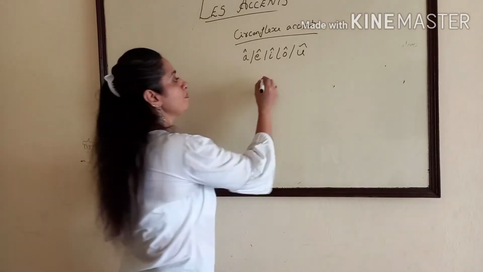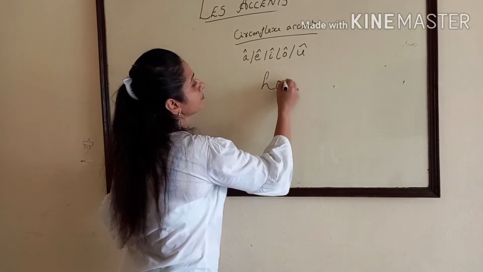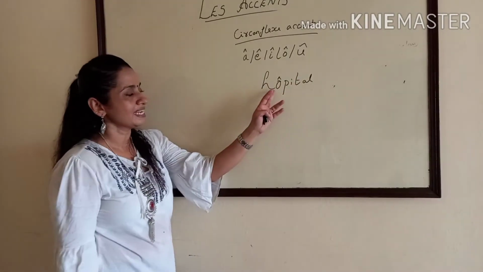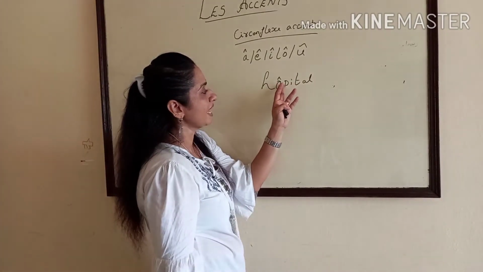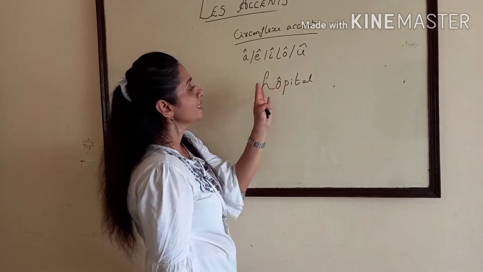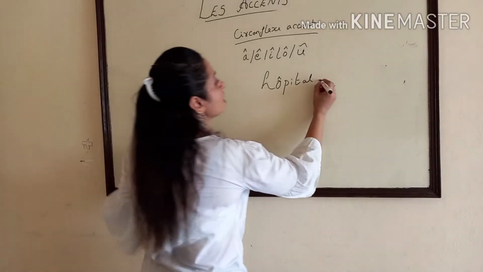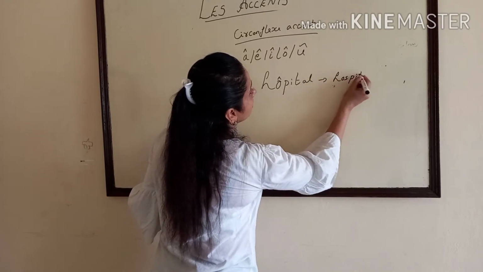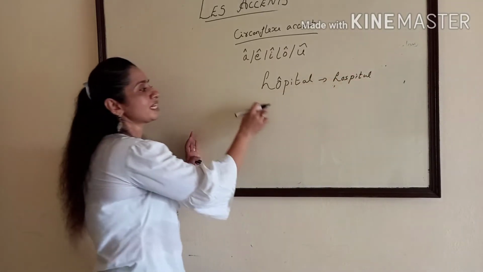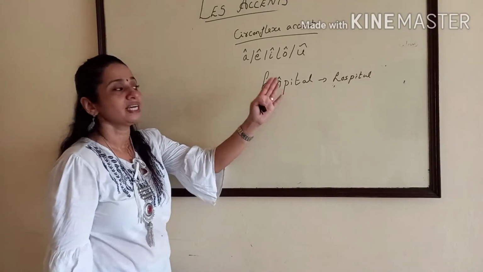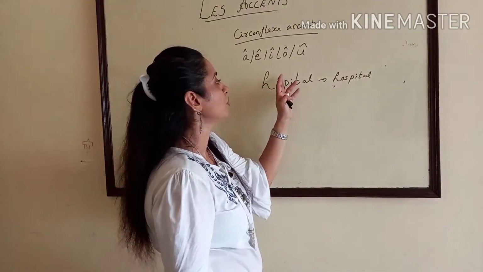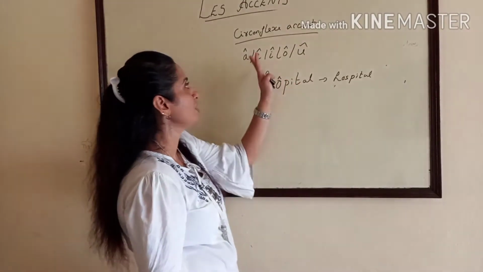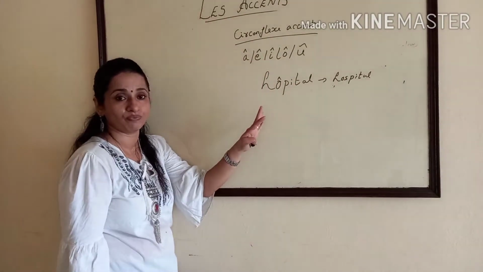For example, hôpital. So we can assess that the S must be there earlier and it is omitted now. So that word might be hospital. When the word transformed into French, this S is omitted and they put an accent over the vowel.